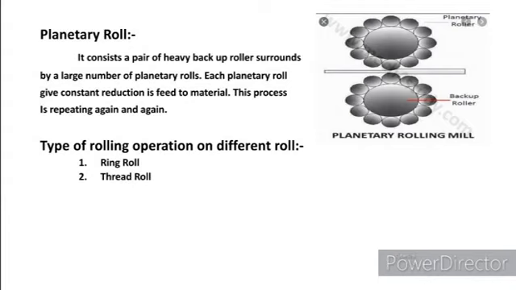The large roller is a backup roller and the small rollers are planetary rollers, which are used to reduce the cross section or width of the material. In sequence, the reduction takes place. The types of rolling operation on different rolls are classified into 2 types, namely ring rolling and thread rolling.